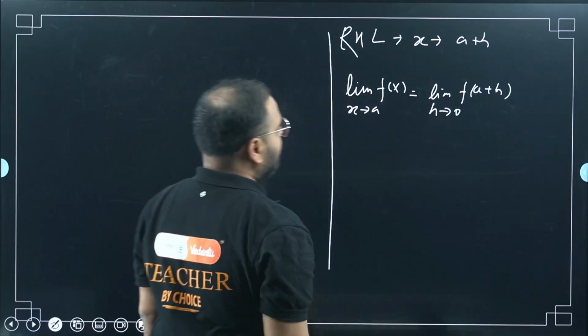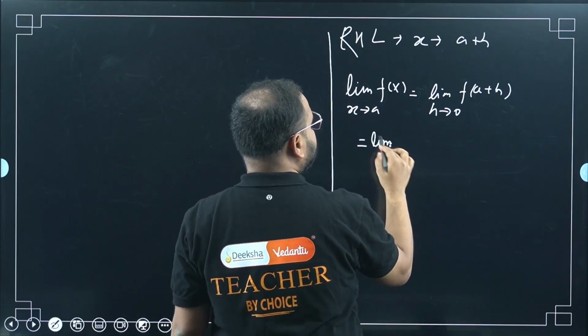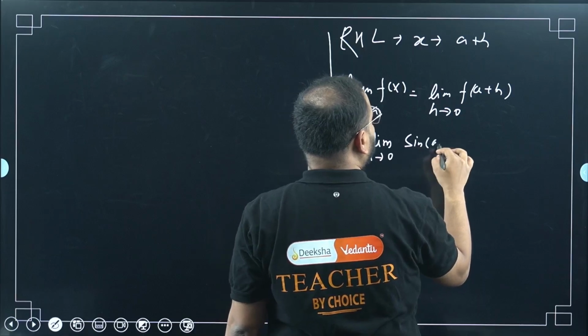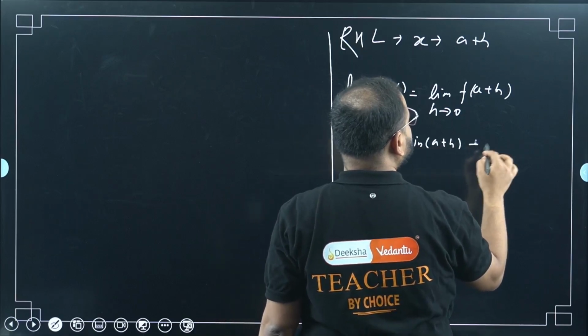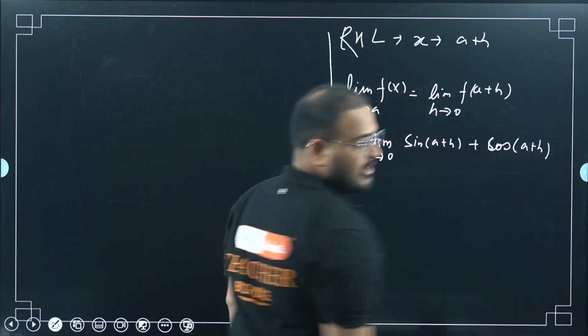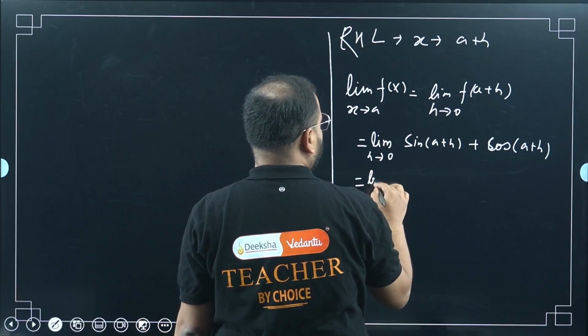What is the function now? Limit h tends to 0 of sin(A plus h) plus cos(A plus h). Please check here.